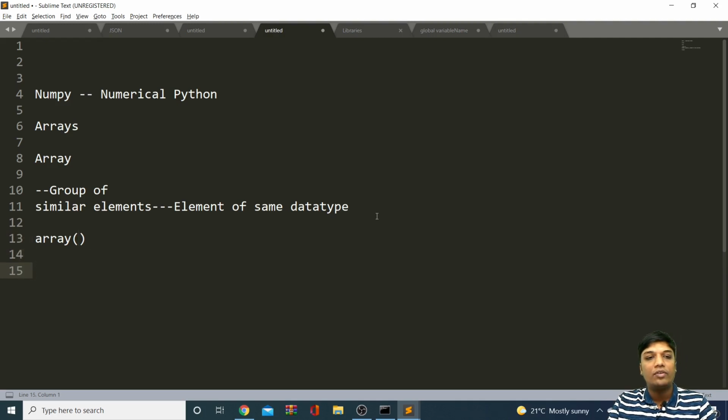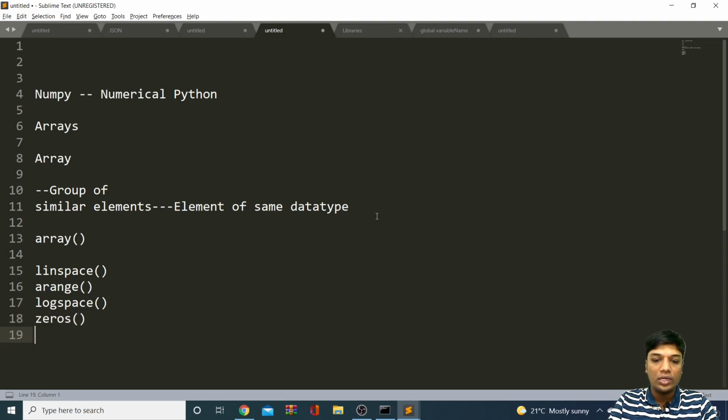Apart from array, we also have other functions like linspace, arange, logspace, zeros, ones, and random.rand for creating random numbers, etc. There are some more functions, but these are the few which will help us create arrays using NumPy. Let's start with the very first function, array, and explore how to work with it.